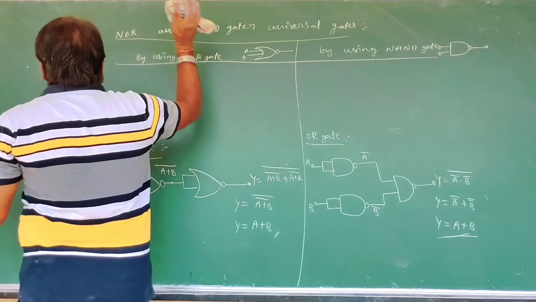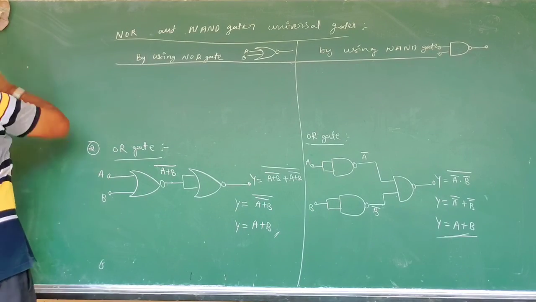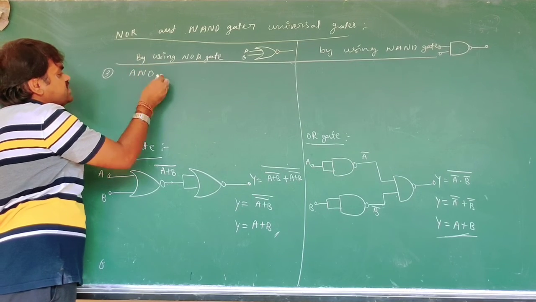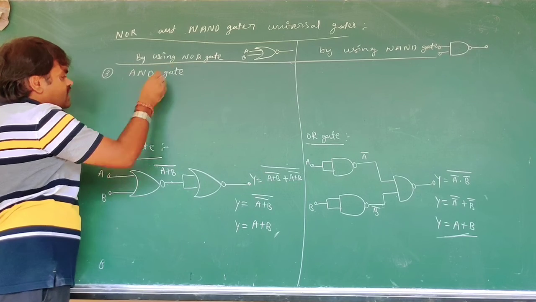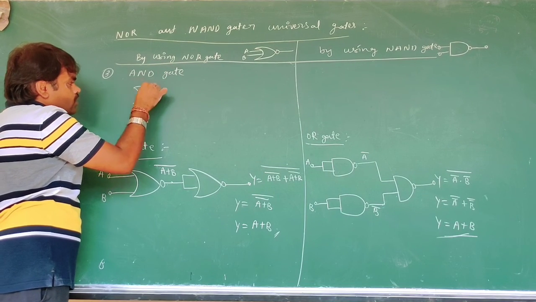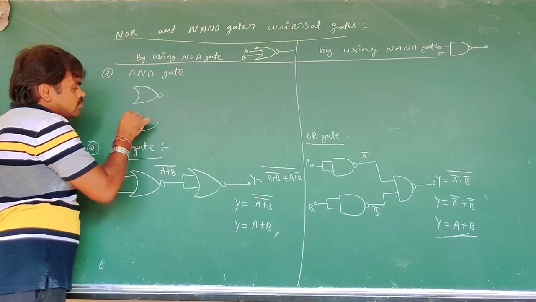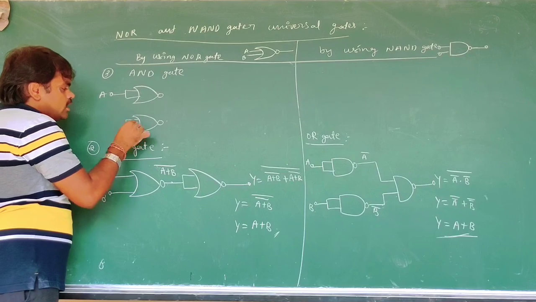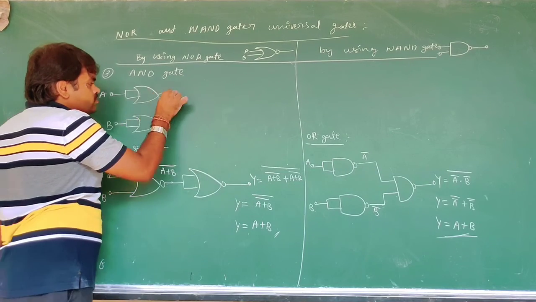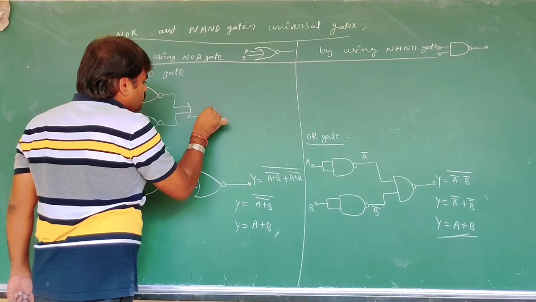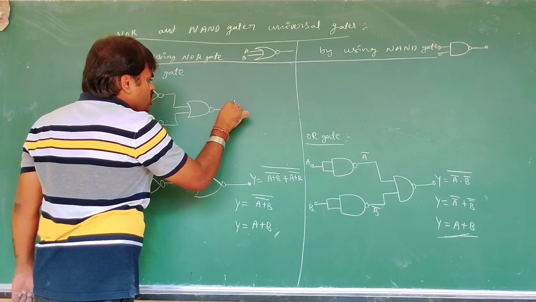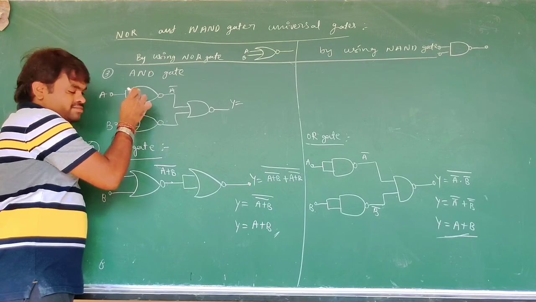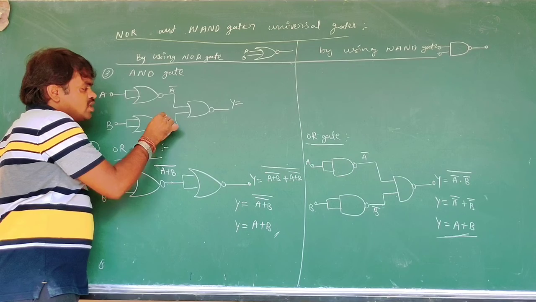See here, by using NOR gate we construct the AND gate. A, B. Y is equal to A bar, because this is a NOT, also a NOT, B bar.